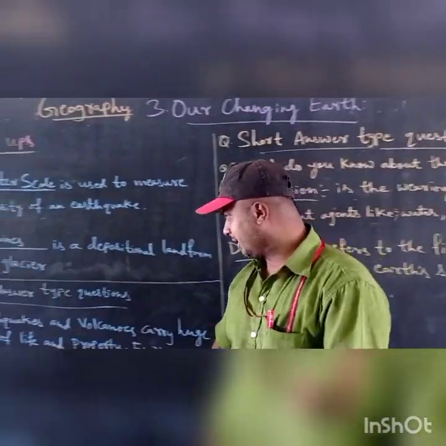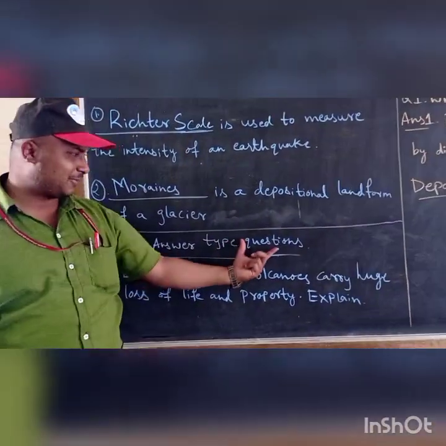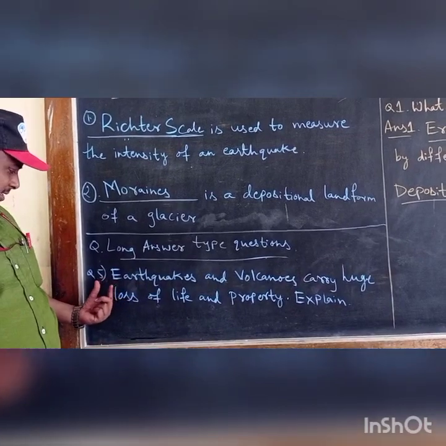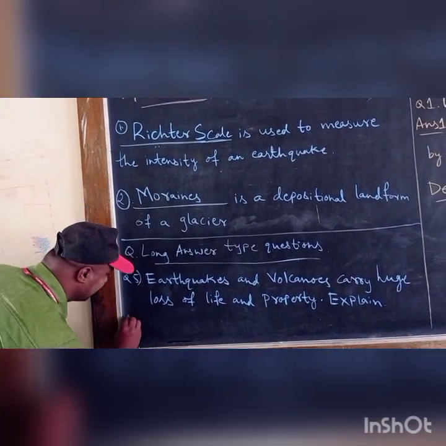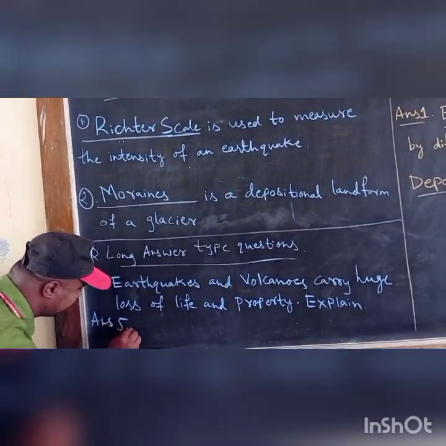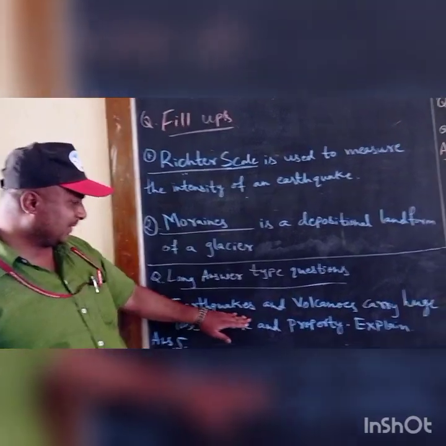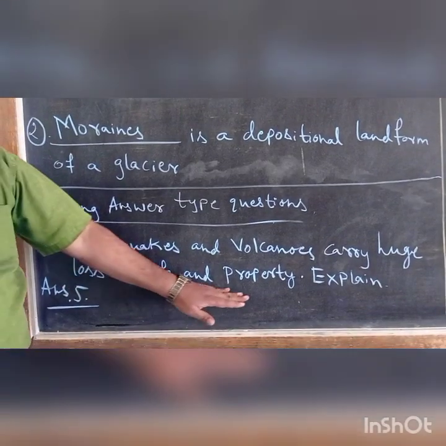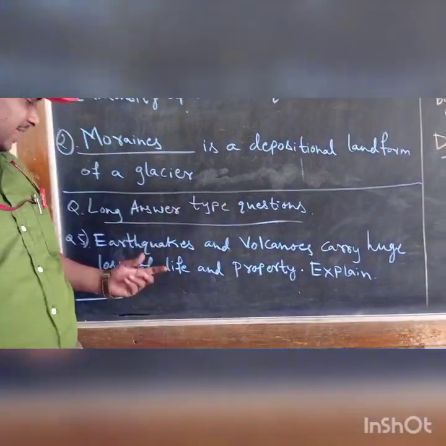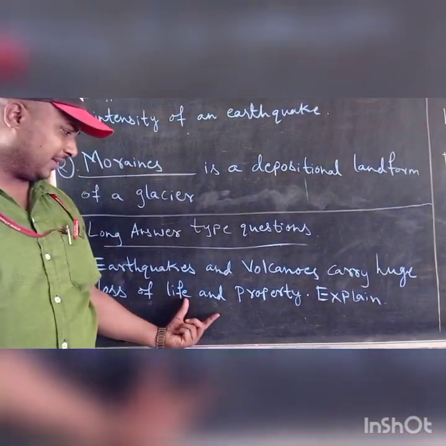Now we will go to the long answer type. One example we will discuss about a long answer type question. If they have given question number 5, you also write answer number 5 like this. Earthquakes and volcanoes cause huge loss of life and property. Explain. What have they asked? How will you explain this answer?